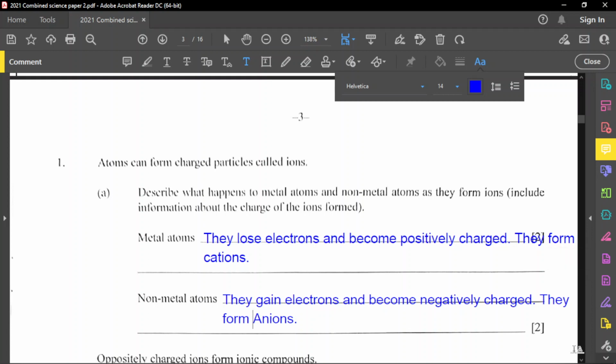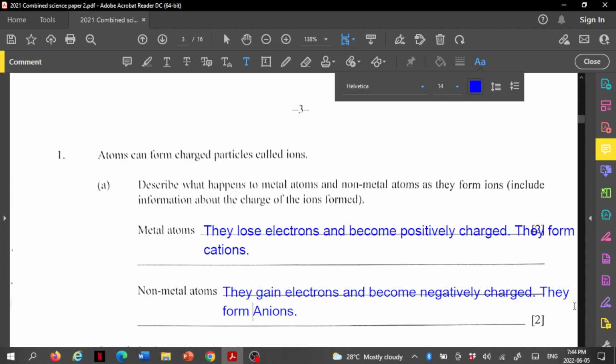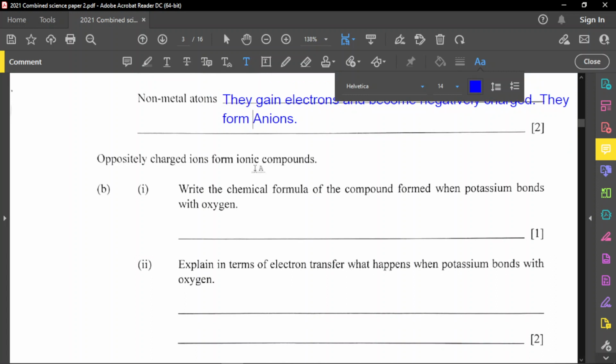Next part of this question, it states here that oppositely charged ions form ionic compounds. Give the chemical formula for the compound formed when potassium bonds with oxygen.